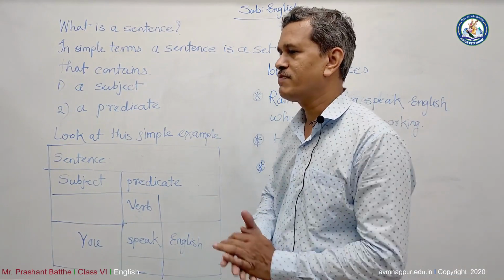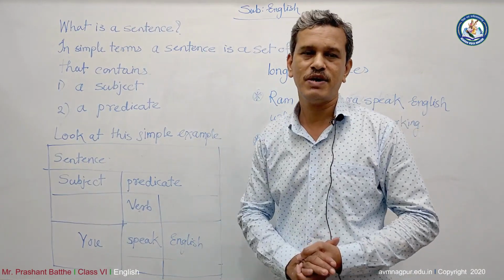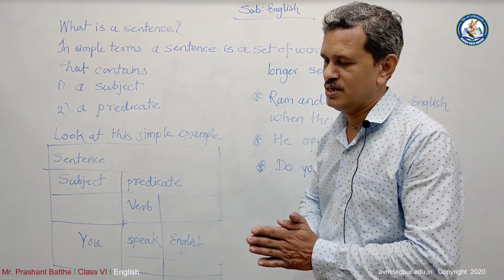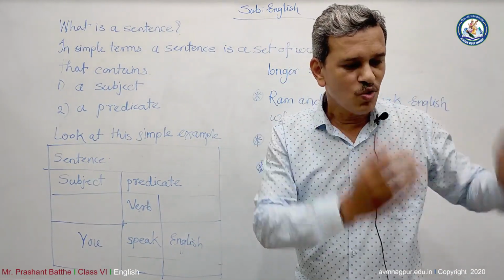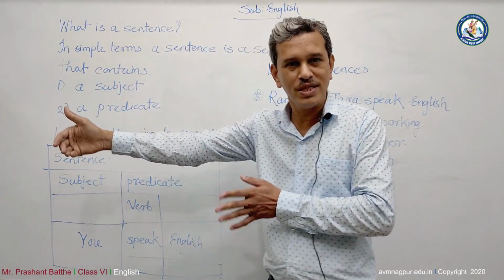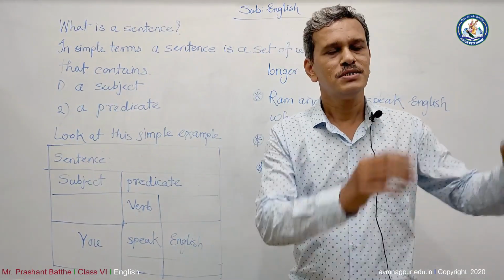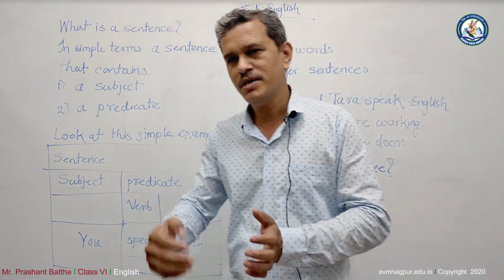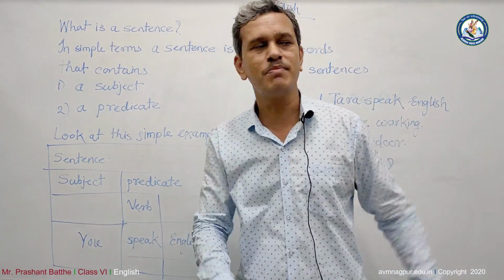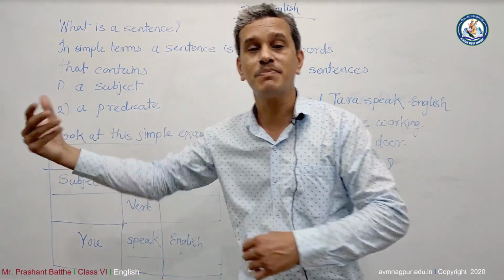What you have to do is identify the subject. For example, if I want to go for a longer sentence, because this is a small, simple sentence, if I want to go for a long sentence, then the sentence will be: the soldiers of the Indian Army marched on the Red Fort. Just take it as a sentence. The soldiers of the Indian Army marched. Now, the soldiers of the Indian Army, this whole part is the subject. And marched, from march onward, that is the predicate.